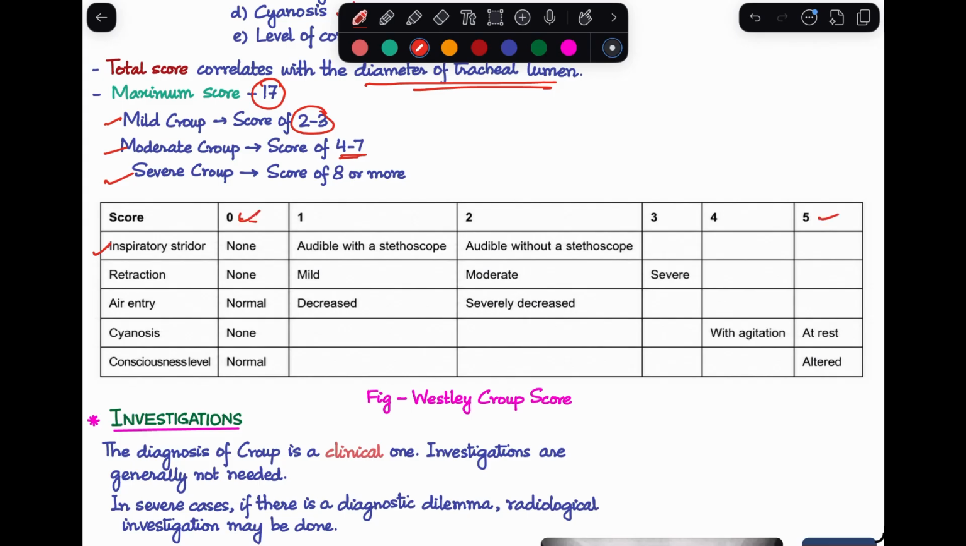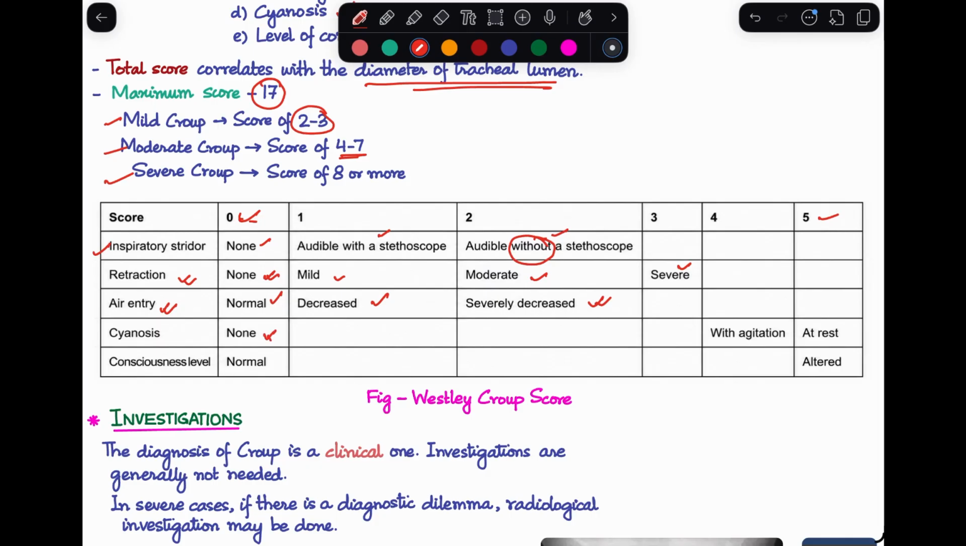When there is no inspiratory stridor, we give a score of 0, 1 for stridor audible with a stethoscope, and 2 for audible without a stethoscope. Then 3, 4, 5, we do not have any ratings here. The next feature is retraction. If there is no retraction, it's 0, 1 for mild, 2 for moderate, and 3 for severe. Then we check for air entry. If it is normal, this is 0. Decreased air entry gets 1. Severely decreased gets 2.